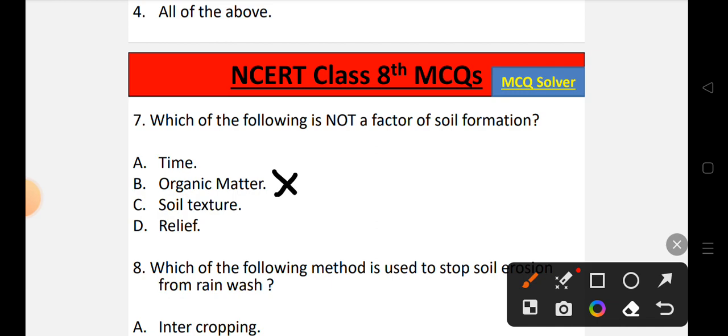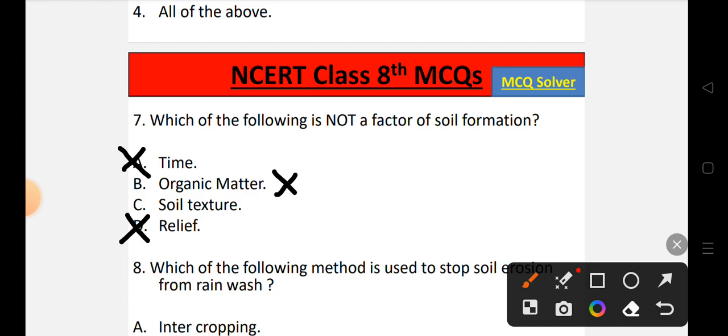Also, relief is not the correct option because what type of soil will be formed totally depends upon the topography. And A is also not the correct option because time has a very important role to play in soil formation.